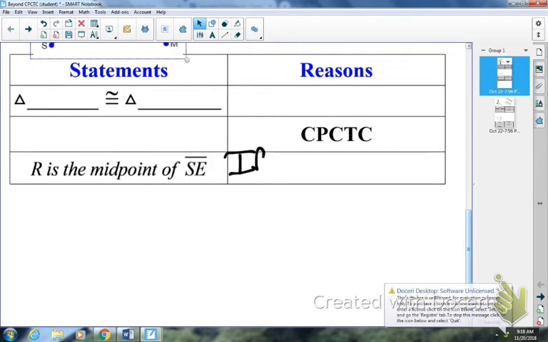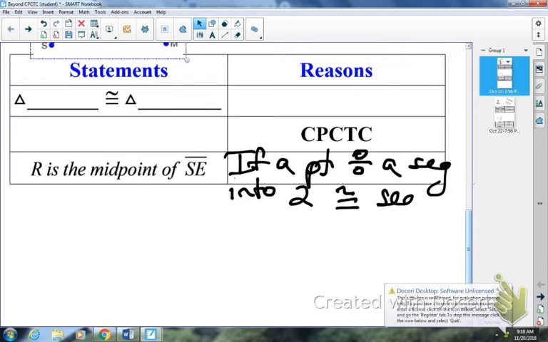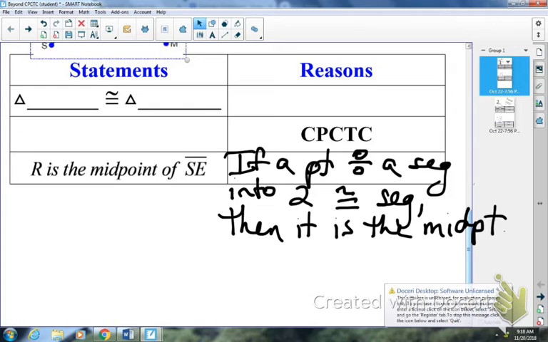So I would say, if a point (PT means point there) divides a segment into 2 congruent segments, then it is the midpoint. So this is the other direction than what's originally in your note card. Your note card would say something like, if a point is the midpoint of a segment, then it divides the segment into 2 congruent segments. This is going the other direction. So again, if a point divides a segment into 2 congruent segments, then it is the midpoint. So very similar, we're just looking at the other order of it.